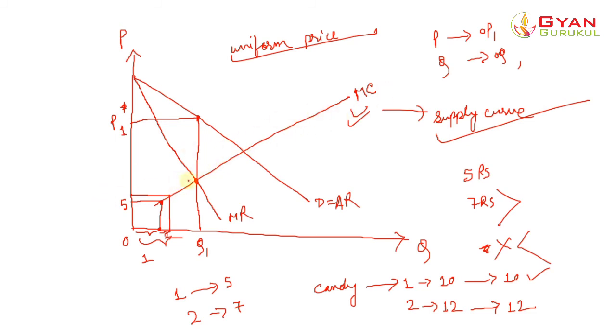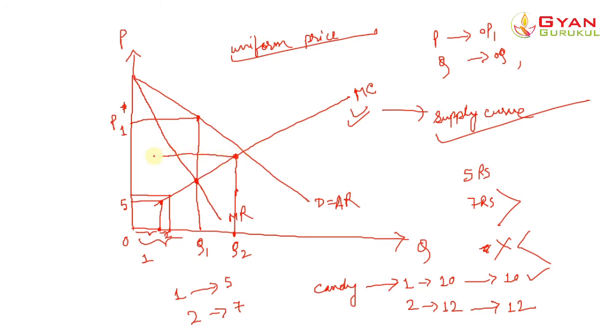If I take a point here, let's say this is quantity Q2. If the monopsonist is going to buy Q2 quantity of the commodity, he will see at what price it is offered to him by the monopolist, and he will see directly at the MC curve, because he perceives it to be the supply curve of the monopolist.